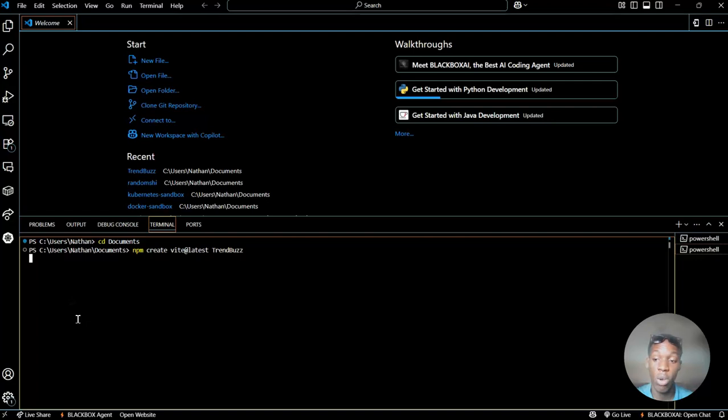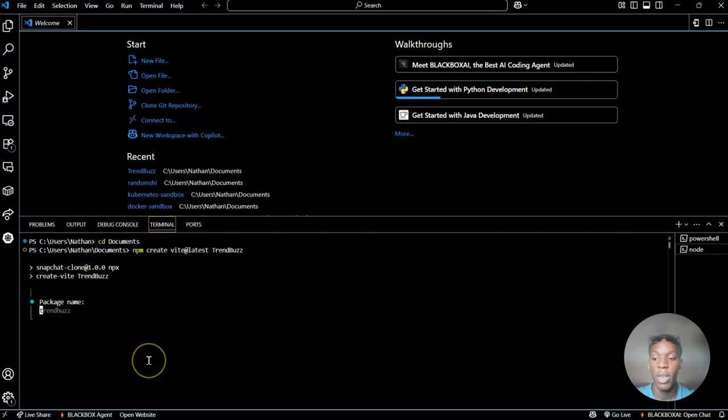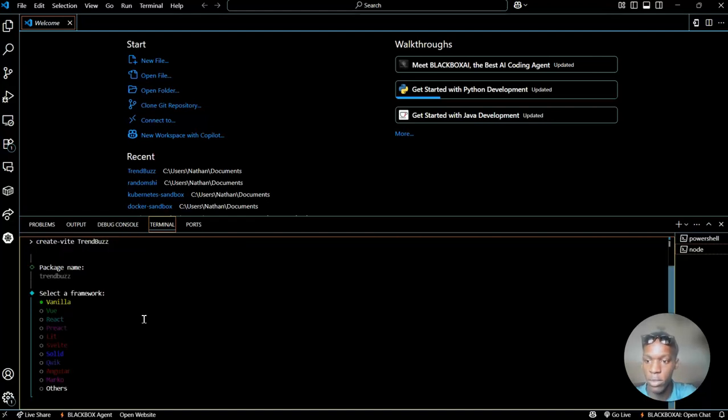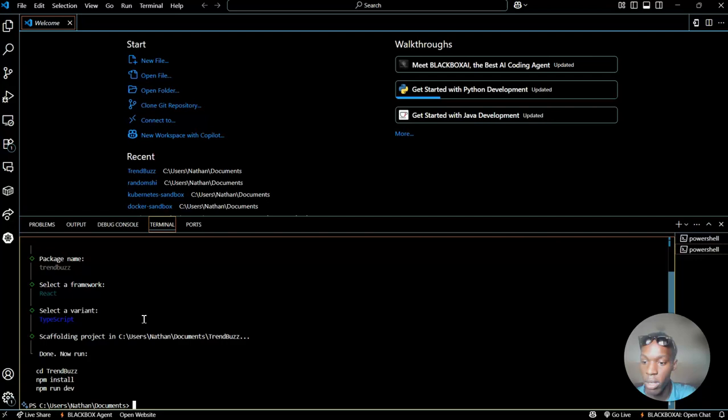It shouldn't take that long. It depends on your network. So this is where we are now. TrendBuzz, that's the name. So you press enter, then write it down: TrendBuzz. Enter. Then we have to go down all the way to React, and then choose TypeScript here. Now it comes up with commands on how you do it.